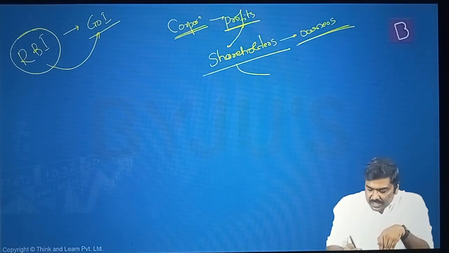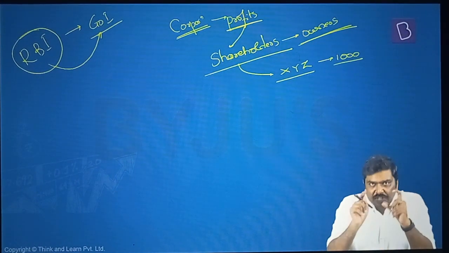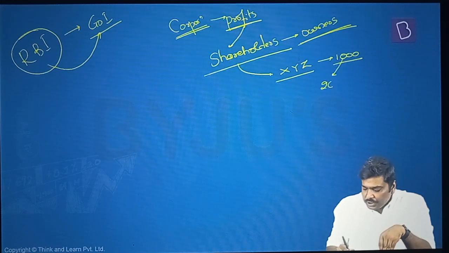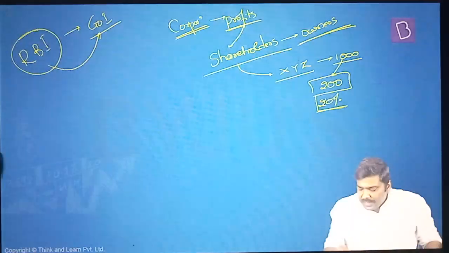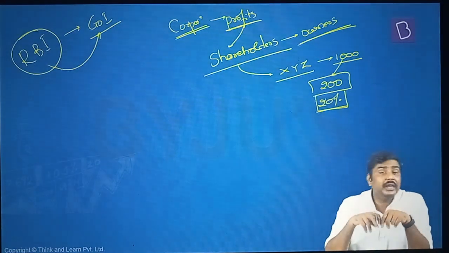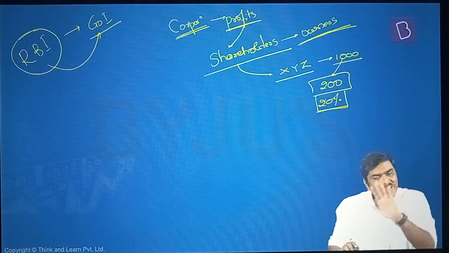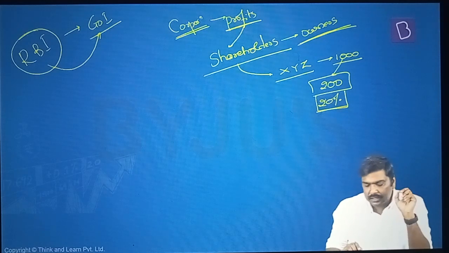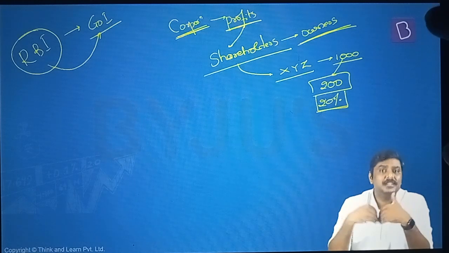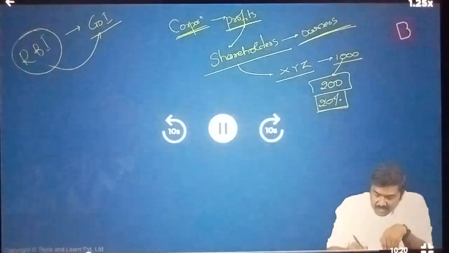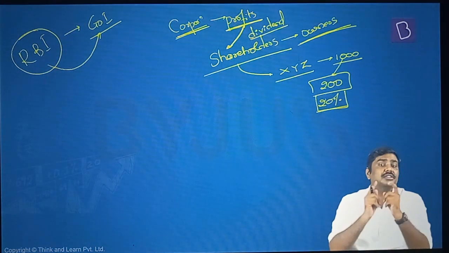The second example, imagine here is a company XYZ and it has issued 1000 shares in the market. Out of these 1000 shares, if you purchase, let's say 200 shares of this same company XYZ, then you are 20% owner of the company. Is it okay? You are 20% owner or equity holder of the company. That is the concept of the shares, which we will discuss again, do not worry, under the module of financial market. So in case of the companies, shareholders will get the benefits in the form of returns out of the profits which are earned, and these returns which are given to the shareholders are called a dividend. This is the second point. Remember the technical term, it is called dividend.